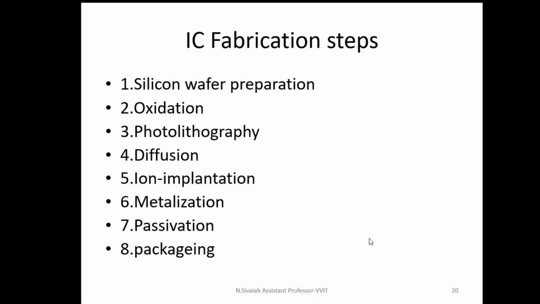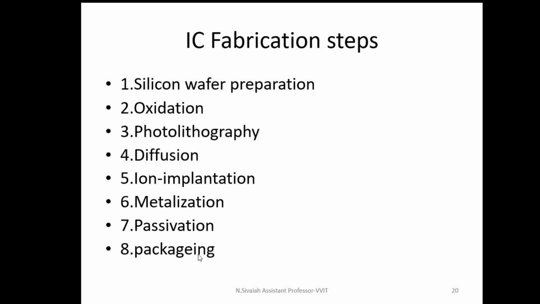Next one is passivation. Passivation means the process of forming a glass type epoxy layer on the surface of the die in order to protect the die from the environment, and it also adds mechanical strength. Next one is packaging. There are two types of packaging: ceramic packaging and plastic packaging. Plastic packaging is used for commercial applications, and it operates at low temperature and has low cost only. When it comes to ceramic packaging, it is used in military applications and satellite applications. It has high cost, and it can operate at high temperatures also.